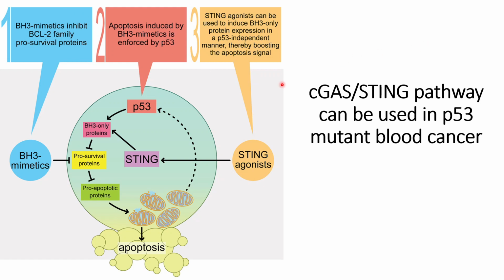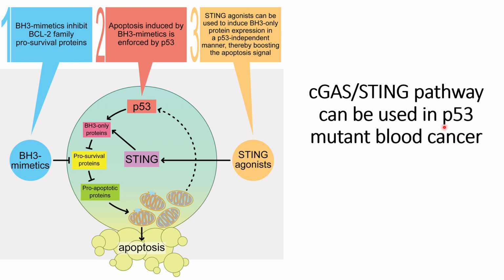In this video, we will discuss how the cGAS-STING pathway can be used in p53 mutant cancers, specifically blood cancers. The role of p53 is that whenever any cell acquires characteristics of an uncontrolled growth rate, p53 first tries to control it. If it is beyond the threshold limit, then p53 will trigger apoptosis. In most blood cancers, p53 has been found to be mutant.